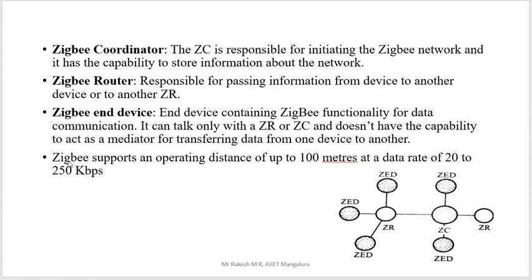Another thing, ZigBee supports an operating distance of a maximum of 100 meters at a rate of a maximum of 250 kbps. Only 250 kbps speed, and we can use ZigBee over a 100 meter distance.